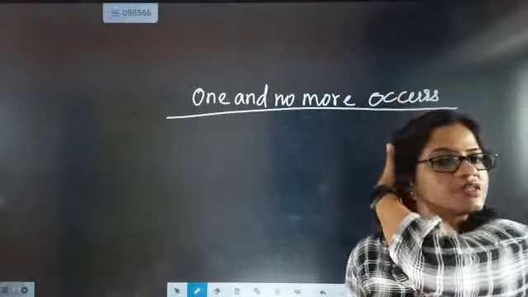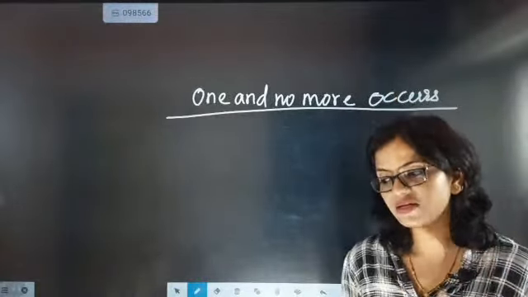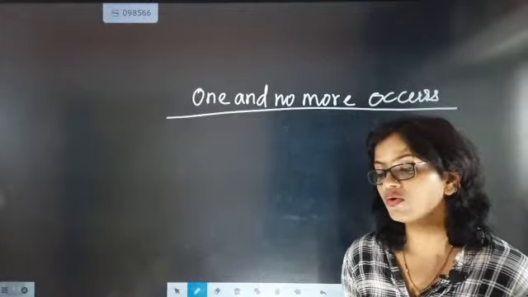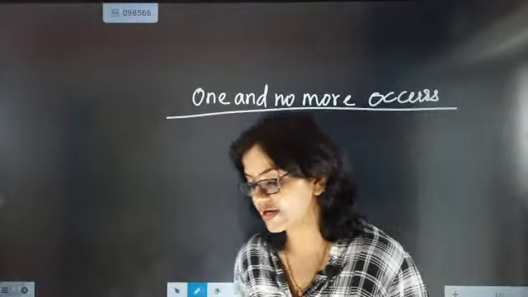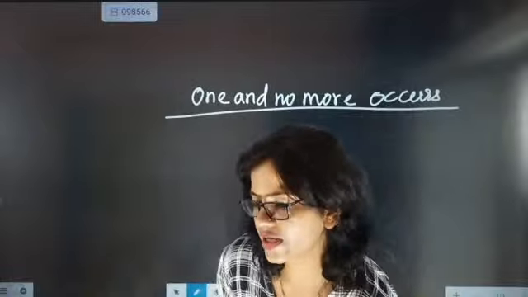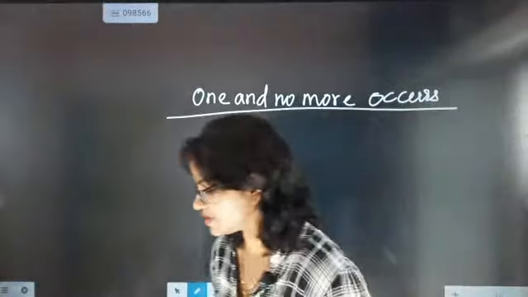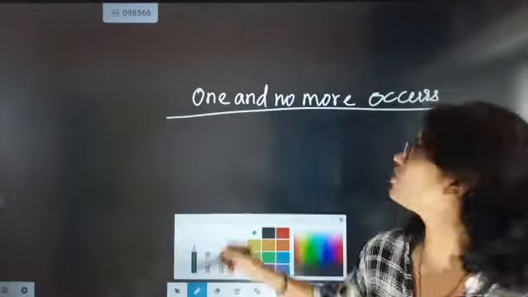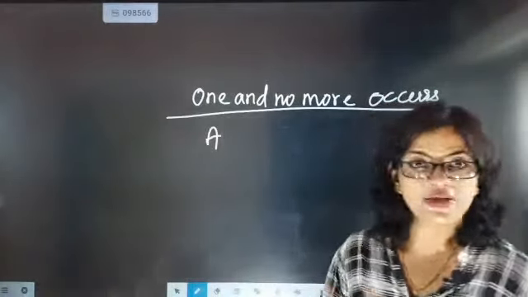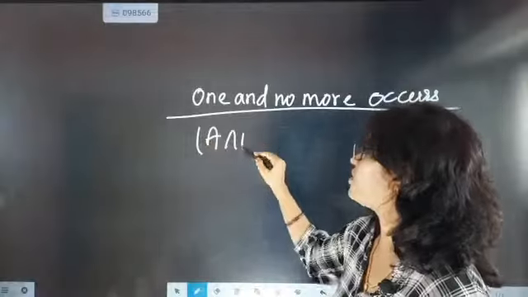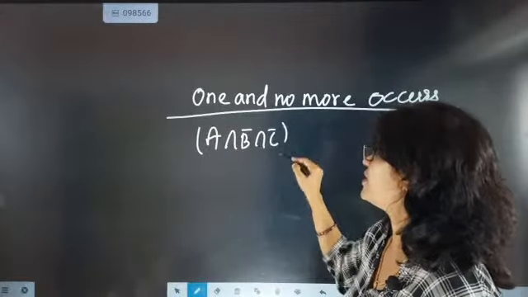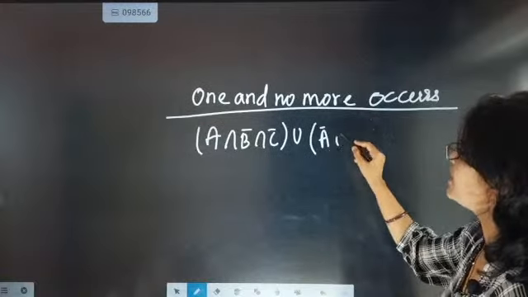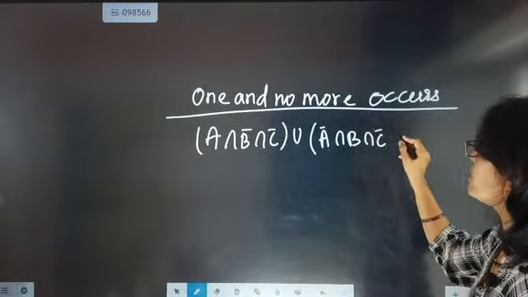So three events are there, but in those three events only one is going to occur, and the rest will not occur. How to present that? Only one occurring, other than that not occurring. So there is a chance that only A will be there, but B and C will not be there. Then there is a chance that A will not be there, but B will be there and C will not be there.